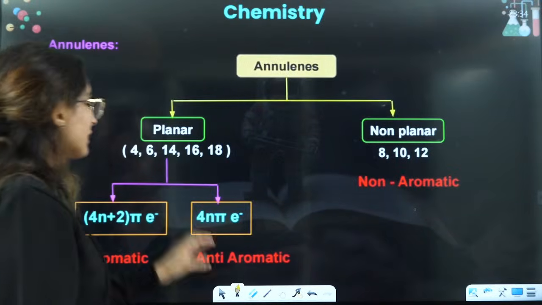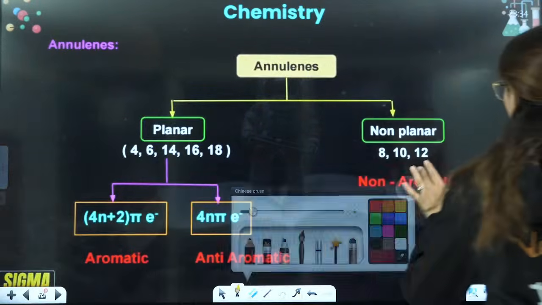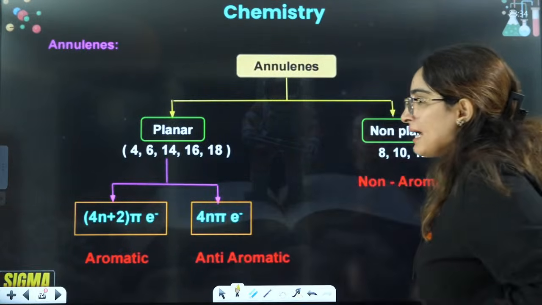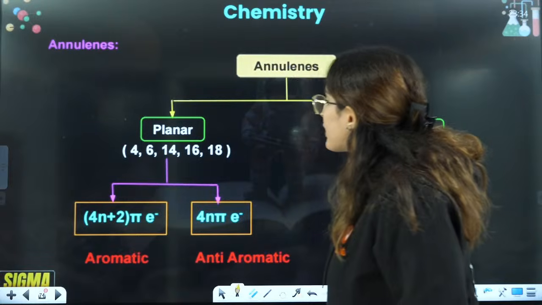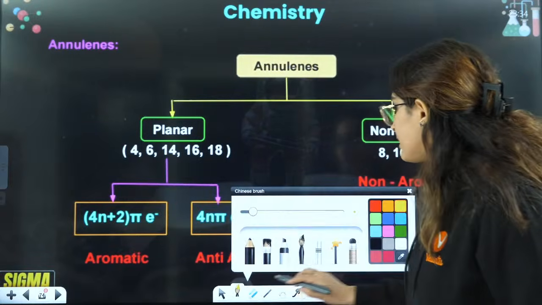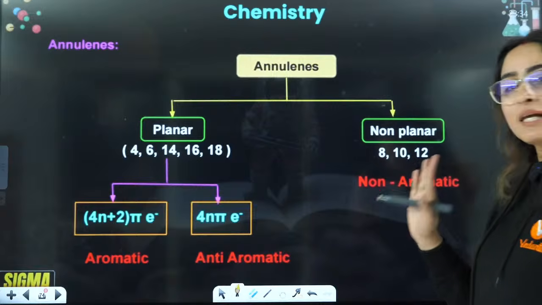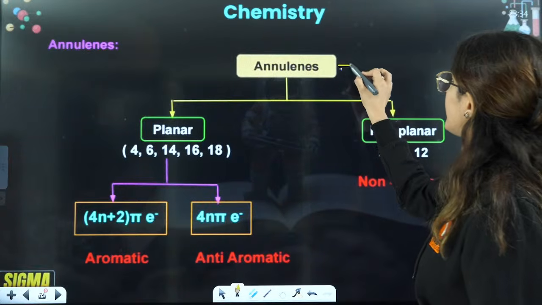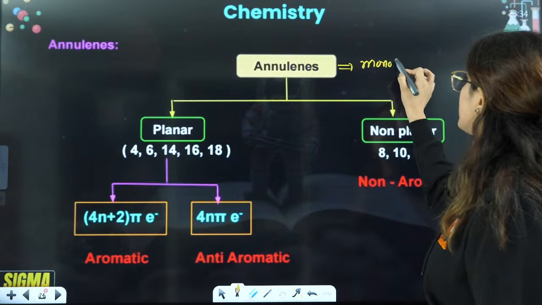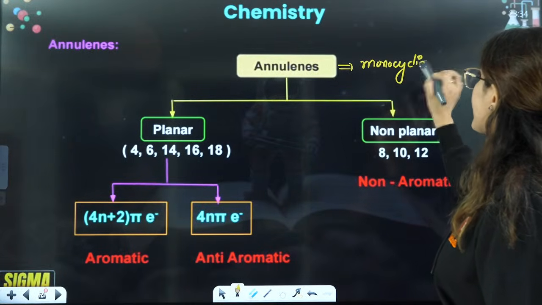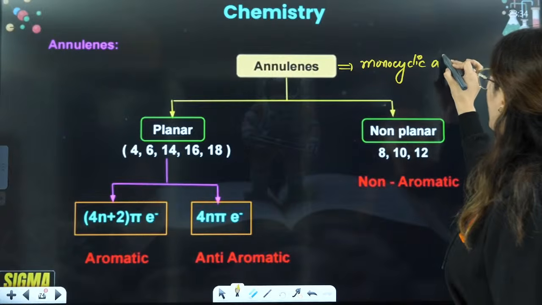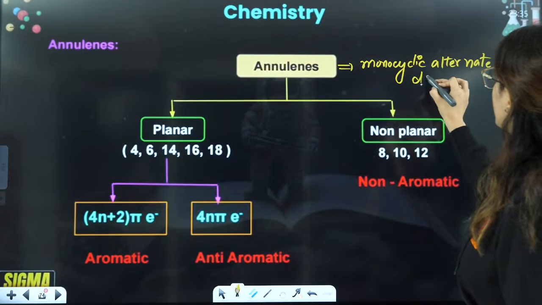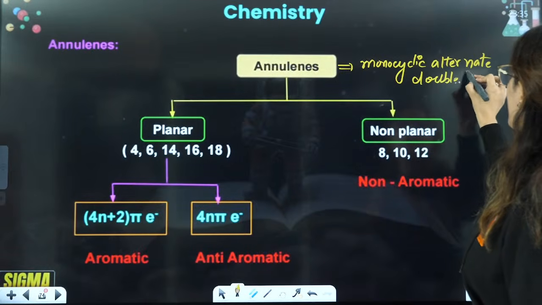Okay? Now let's talk about annulenes. In case of annulenes, what are annulenes? Firstly, they are monocyclic, only one cycle is there, with alternate double bonds.